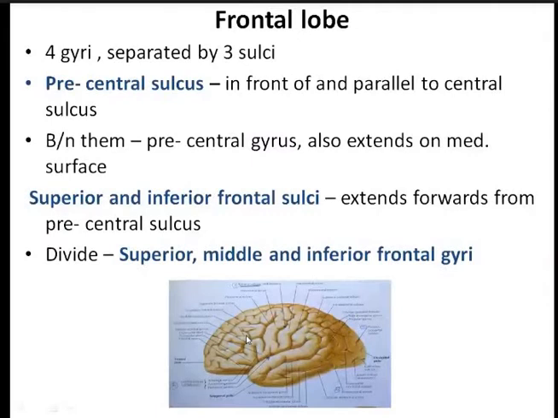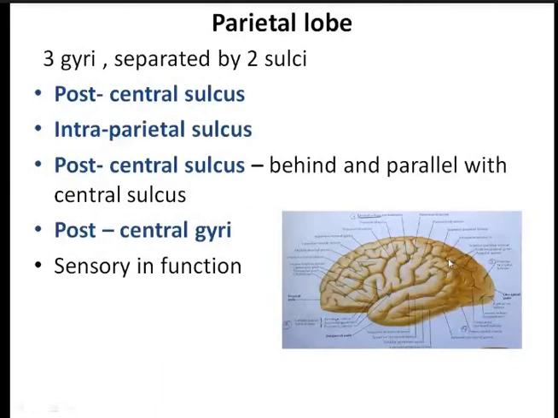Now coming to the parietal lobe. Now you know which is the parietal lobe. So this is the parietal lobe, which lies behind the central sulcus. In the parietal lobe you find two important sulci. First is the post-central sulcus, which runs behind and parallel to the central sulcus. The area between the central and the post-central sulcus is known as the post-central gyrus.